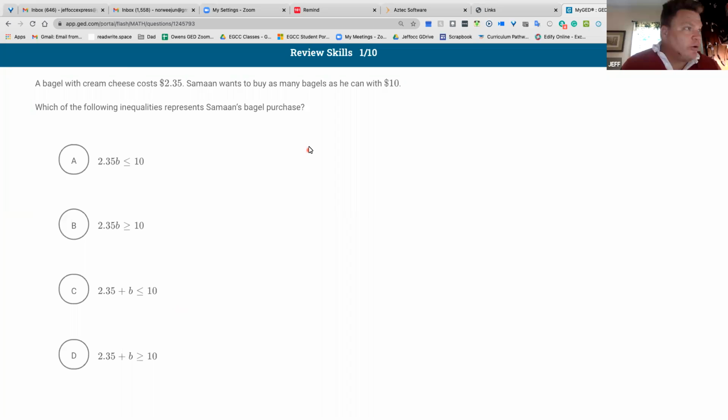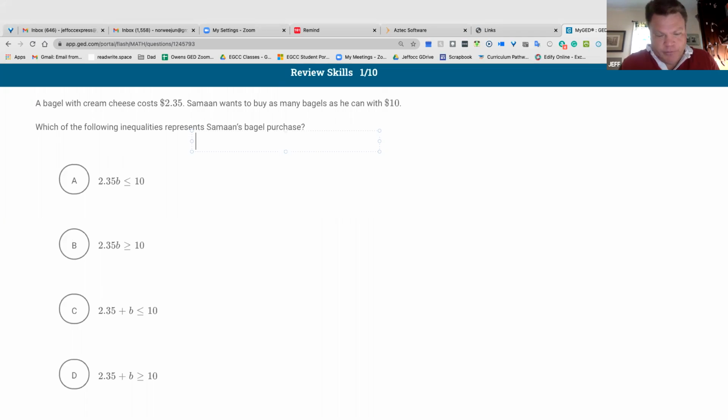The category we're going to call this is a budget. A budget question is, I have a certain amount of time or money and I can't go over. I can spend all $10, but I can't spend $10 and 1 penny. I can spend $9.99. So that's how we have to look at it. So the story goes, a bagel with cream cheese costs $2.35. Saman wants to buy as many bagels as he can with $10.